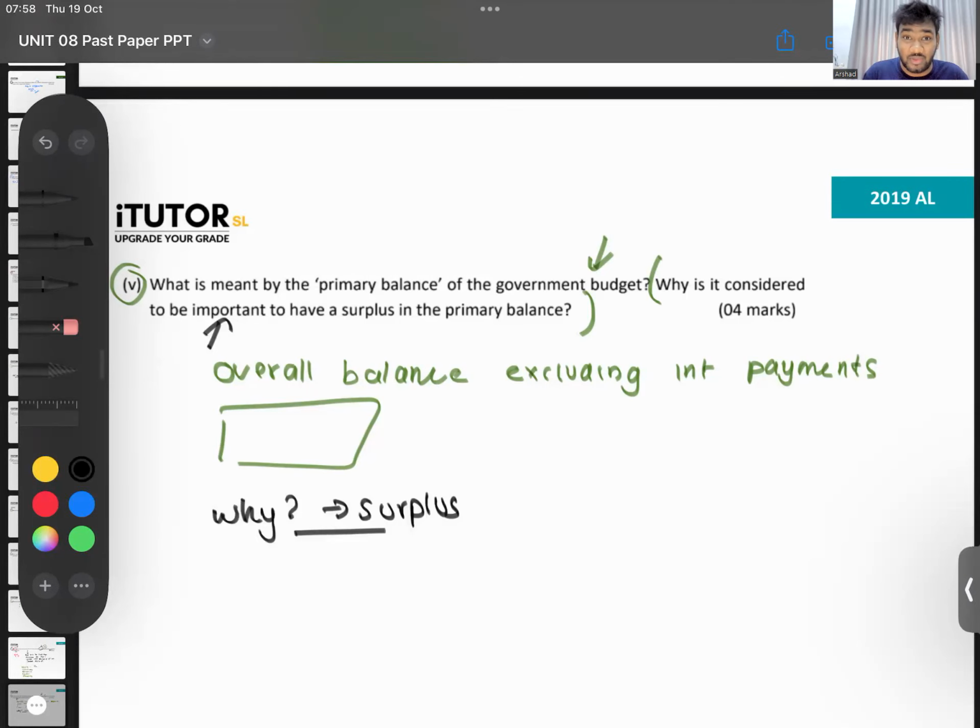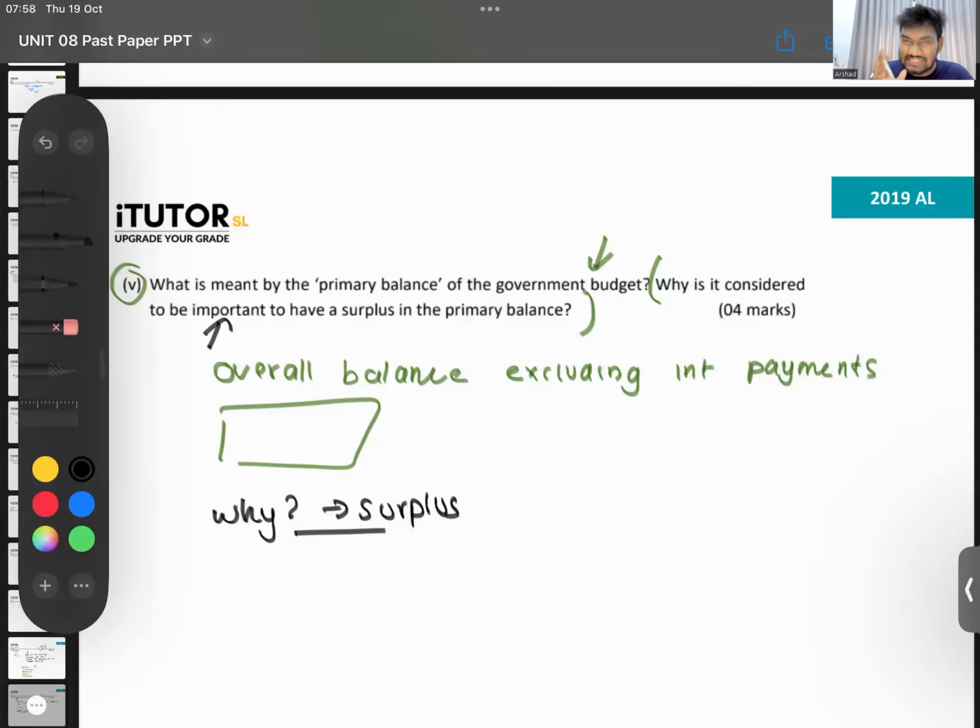Why is it important to have a primary account surplus? Yes, one thing is, having a primary account surplus means with your revenue, you can cover all your expenditure.